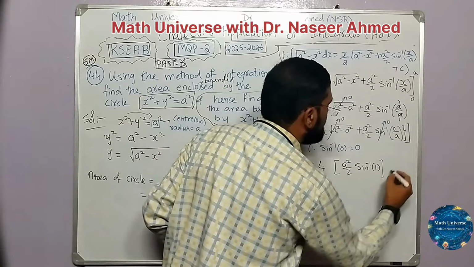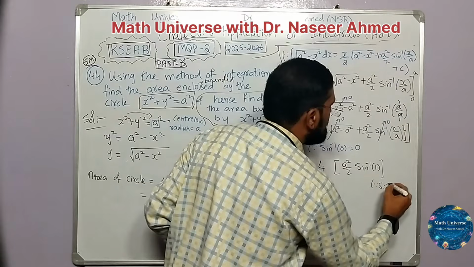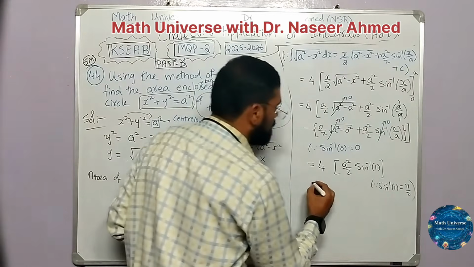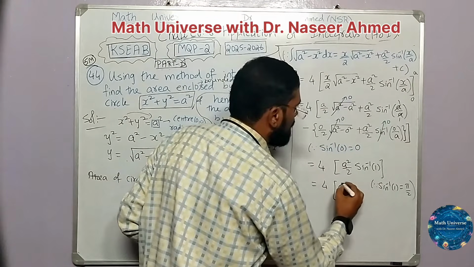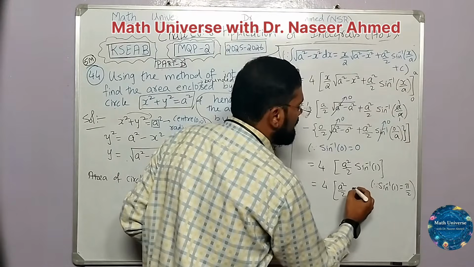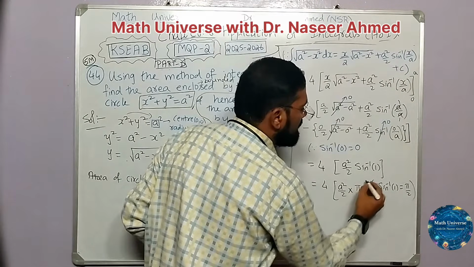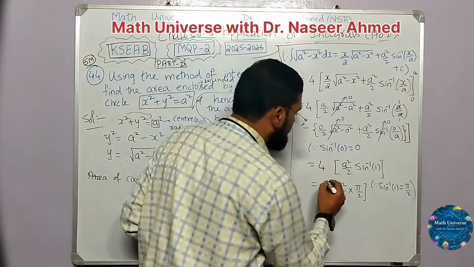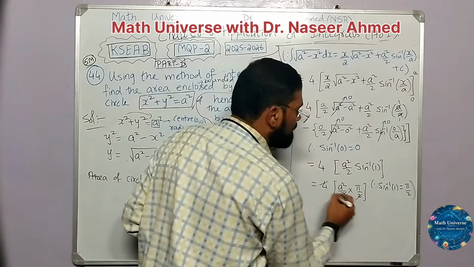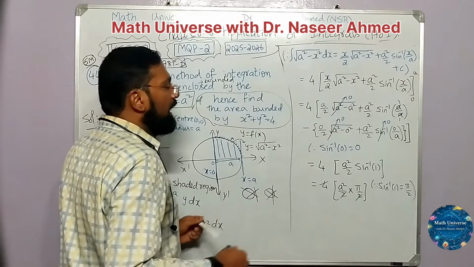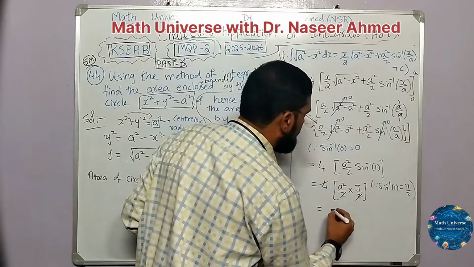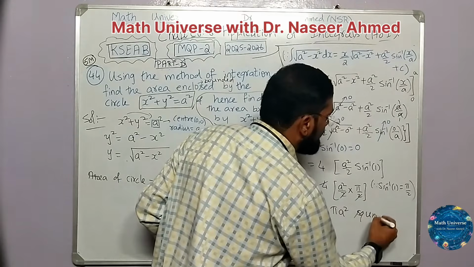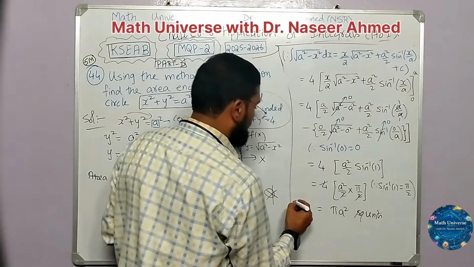What is sine inverse of 1? Sine inverse of 1 is pi by 2. Memorize this. Now 4 into a square by 2, then this is into pi by 2. As you can see very clearly, 4 and 2 into 2 is 4. Both will get cancelled, 4 by 4, and the remaining is pi a square. And this is our area, pi a square units, and that is our area of circle.